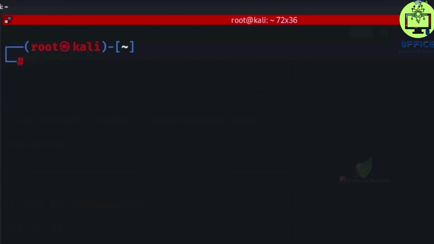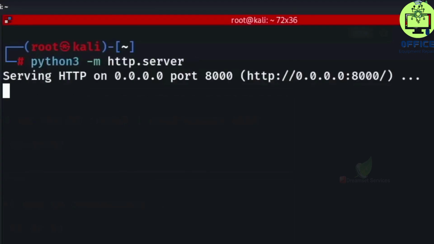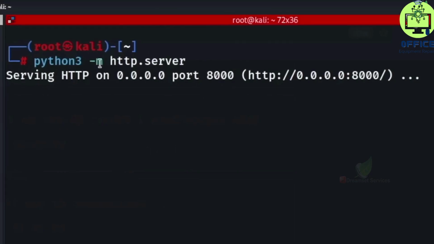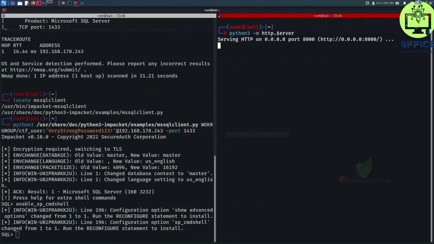To do that, all we have to do is run python3 -m http.server, and that will start an HTTP server on port 8000. So all the files that are inside our current directory are accessible to whoever is trying to access them through HTTP, our IP, and on port 8000.